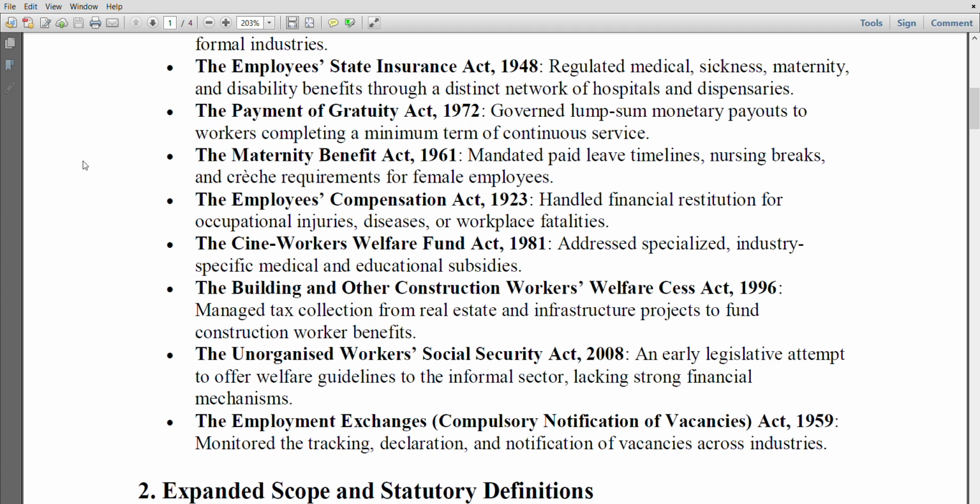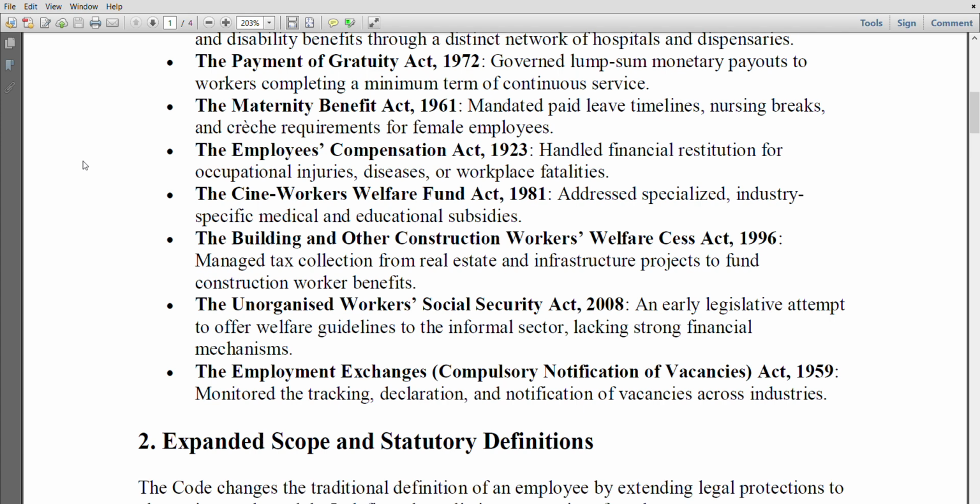the informal sector, lacking strong financial mechanisms. The last one is the Employment Exchanges Compulsory Notification of Vacancies Act 1959, which monitored the tracking, declaration, and notification of vacancies across industries.